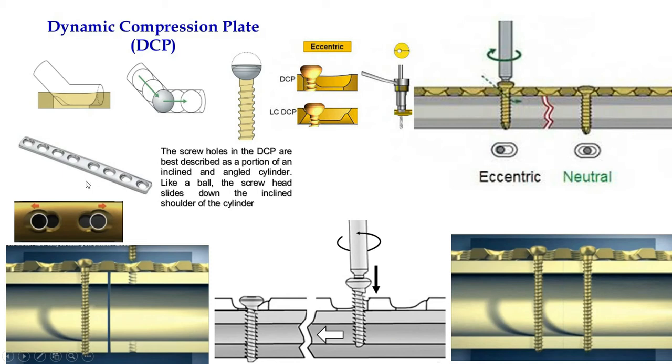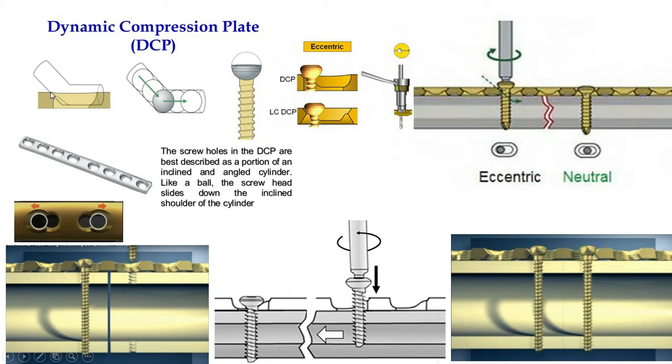Now before going into details, we have to know the anatomy or the model of a dynamic compression plate. If we do a cross section of a dynamic compression plate hole, we can see this hole is inclined, one part of this hole is inclined, and one part just goes suddenly down.